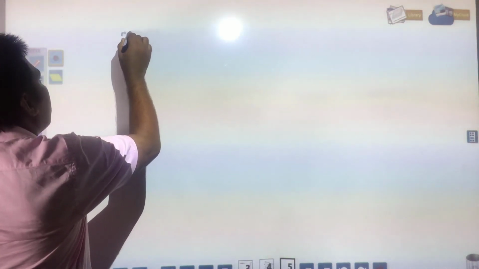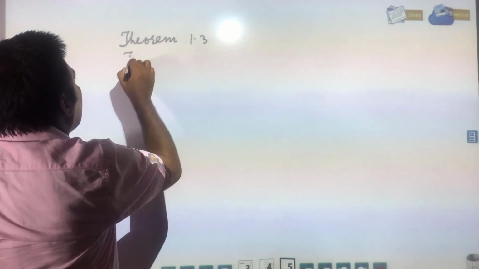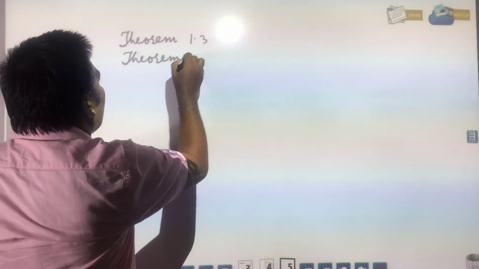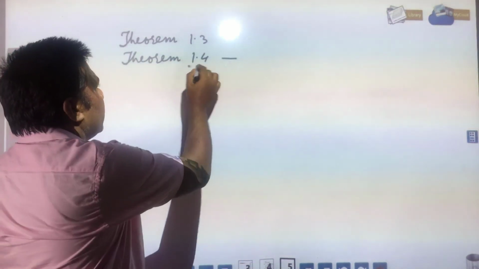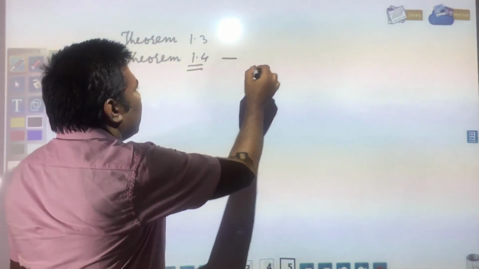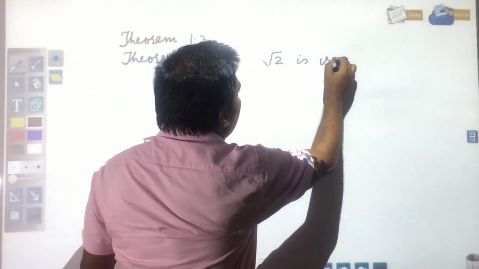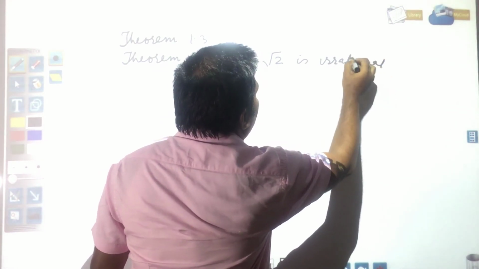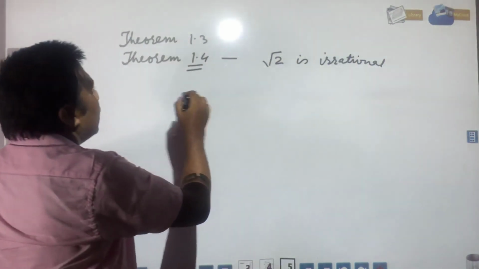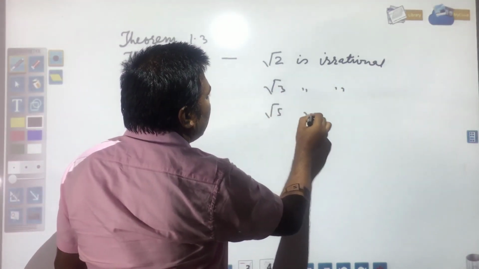here you see, first of all theorem 1.3, theorem 1.4, that is in NCERT that has been written 1.4. In R.S. Agarwal, simply you have to prove root 2 is irrational. And you need to prove root 3 is irrational and root 5 is irrational.